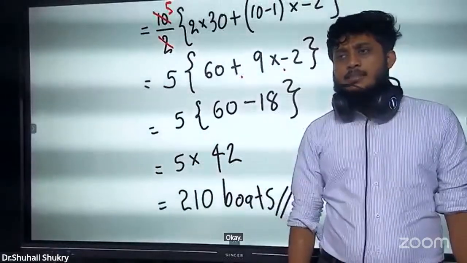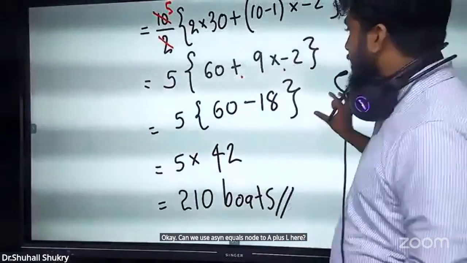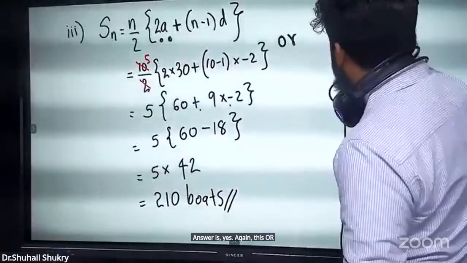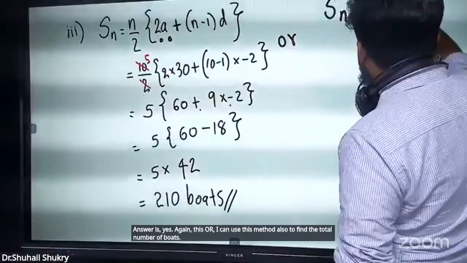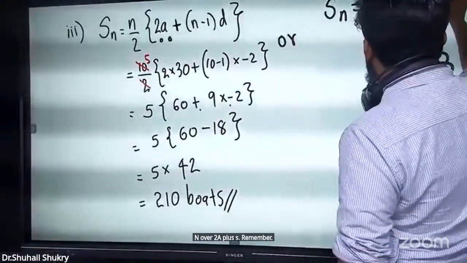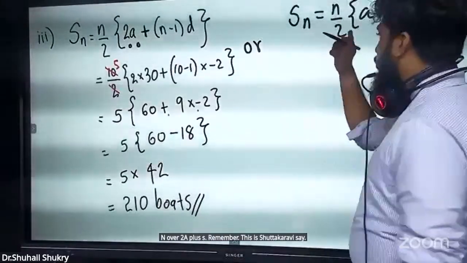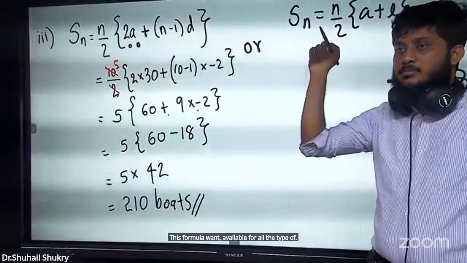Can we use Sn equals n over 2 (a plus l) here? The answer is yes. I can use this method also to find the total number of boats. Remember, this is the shortcut we say. This formula won't be available for all types of questions. Why?